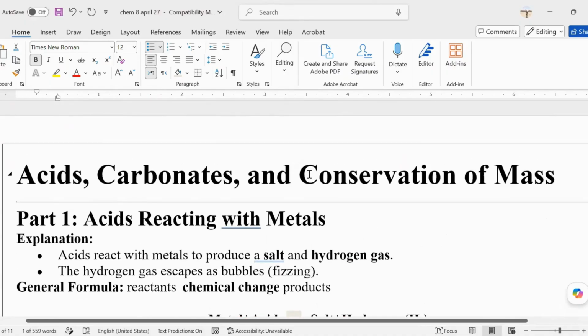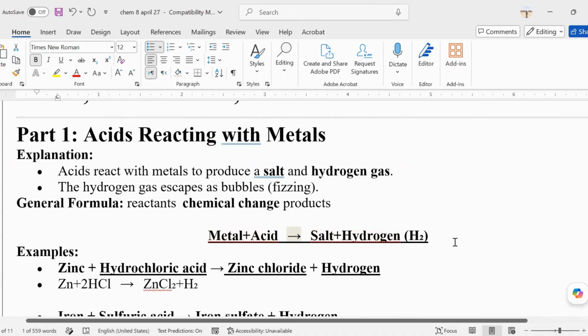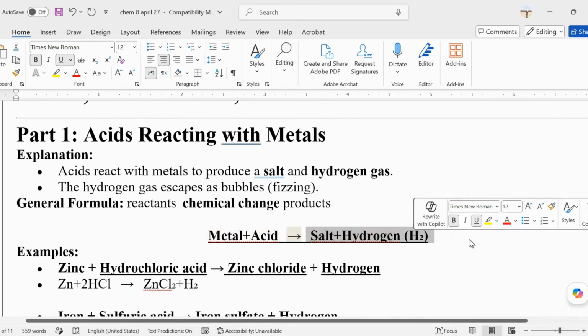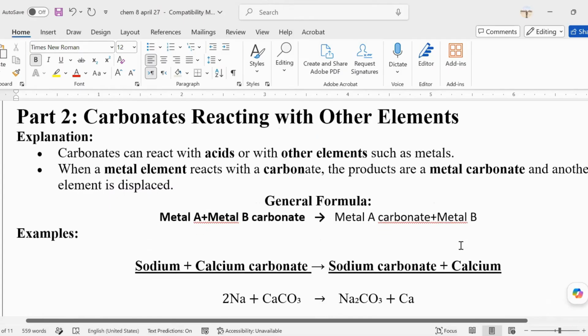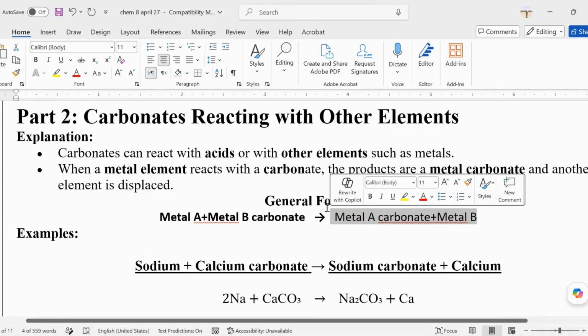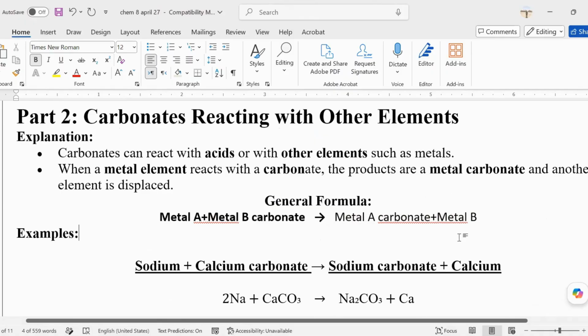Okay, let's have a recap. If it is metal and acid, how many products will be produced? There are two, salt and hydrogen. If it is a metal and a metal carbonate combining, how many products will be produced? Is it three? It's two only. One is a metal carbonate and then another metal. Oh, okay. Yes, so it's two, okay? Metal plus a metal carbonate.